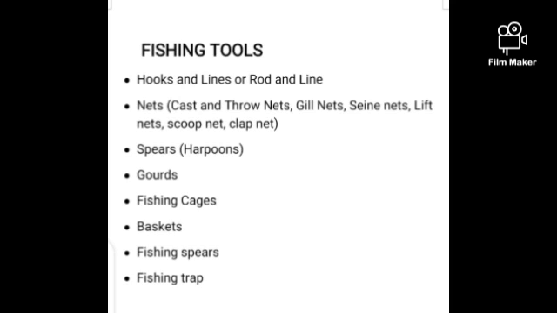When we talk about the scoop net, this is a small net which may be rectangular or cylindrical in shape, with the required or regulated mesh size. It has a wide mouth and a short, long wooden handle. After the pond has been drained, harvesting can be done with a scoop net.